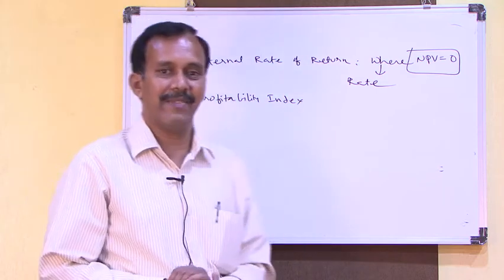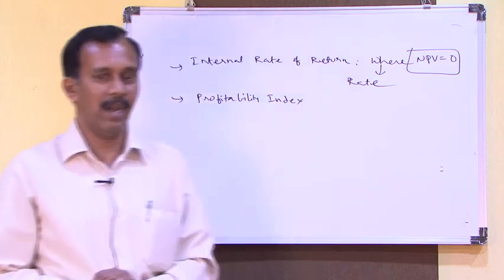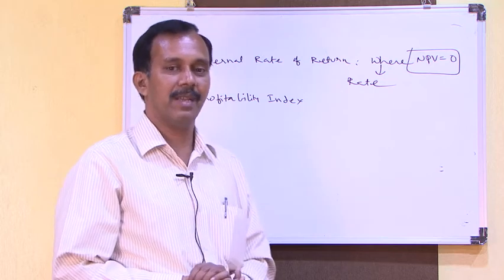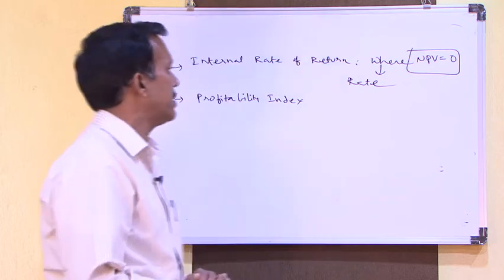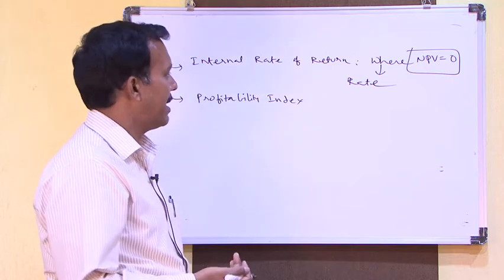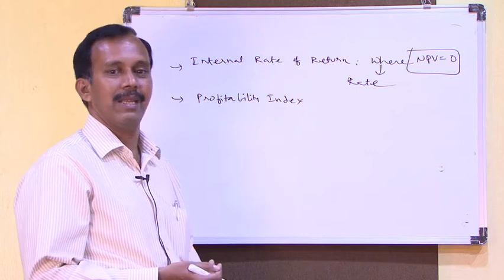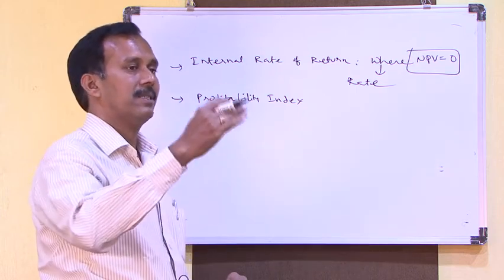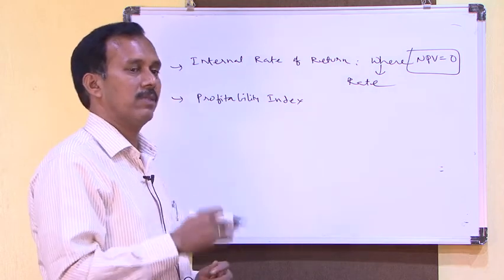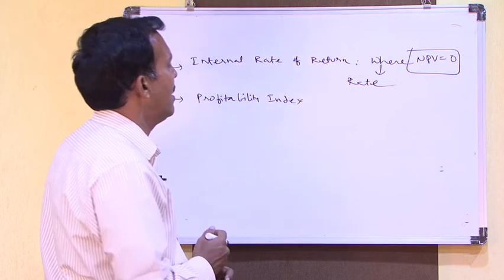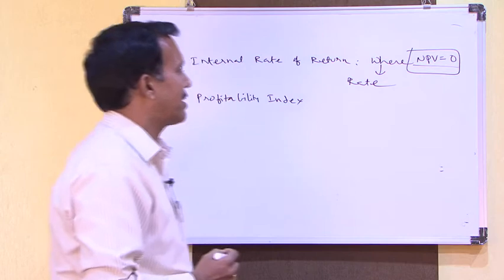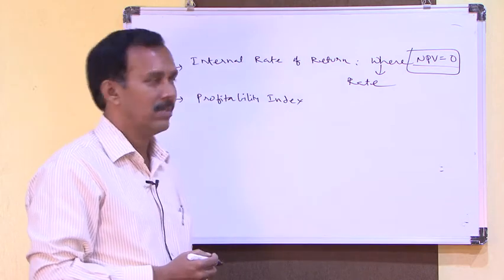In the earlier case rate of interest is given, 10% or 12% or 15%, but in this case rate of interest will not be given. We need to find using the approximate rate or trial and error method. After making 2 or 3 trial and errors, if 10% is positive you take 12%, or if 12% is also positive you can take a higher rate like 15%. Then you need to come to the exact value where NPV equals 0.